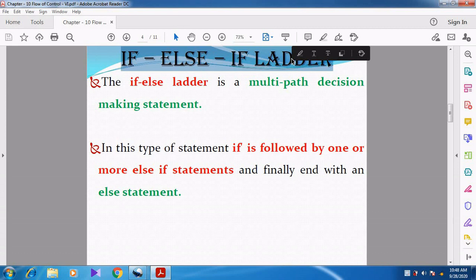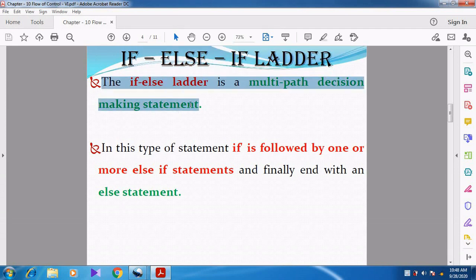Now you see, the if else ladder is a multipath decision making statement. Why do they say this?